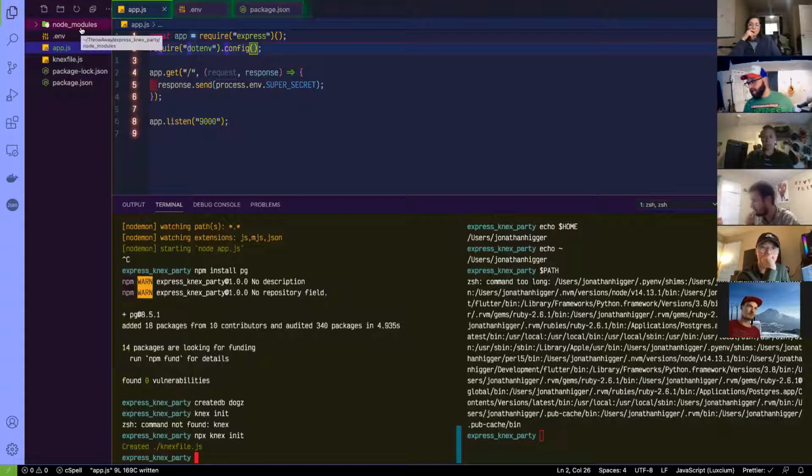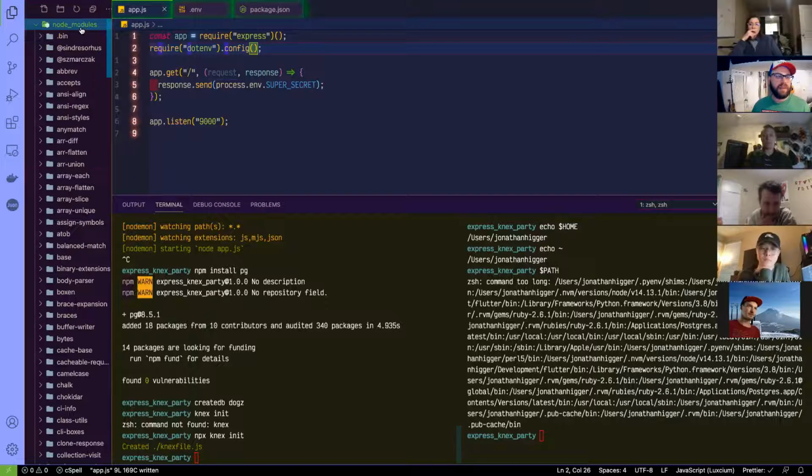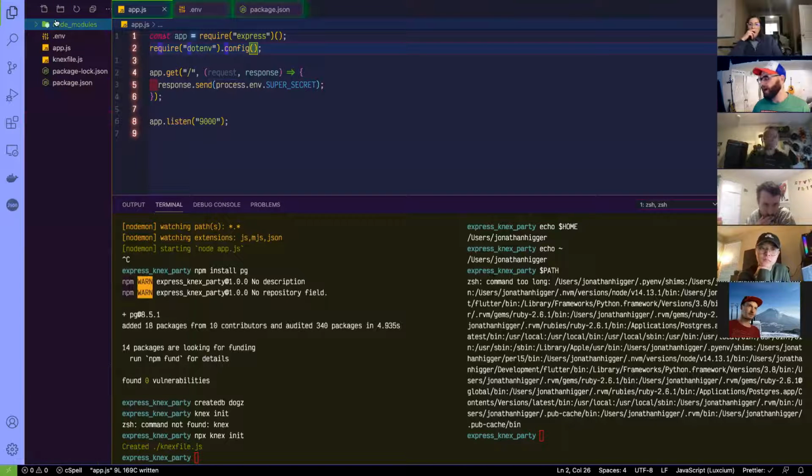So what does that mean? Knex I don't have installed on my whole computer, but I do have Knex installed in here, right? So if I want to run it out of this node modules folder, when I'm CD'd into this folder, then I could run npx and it runs it out of here.